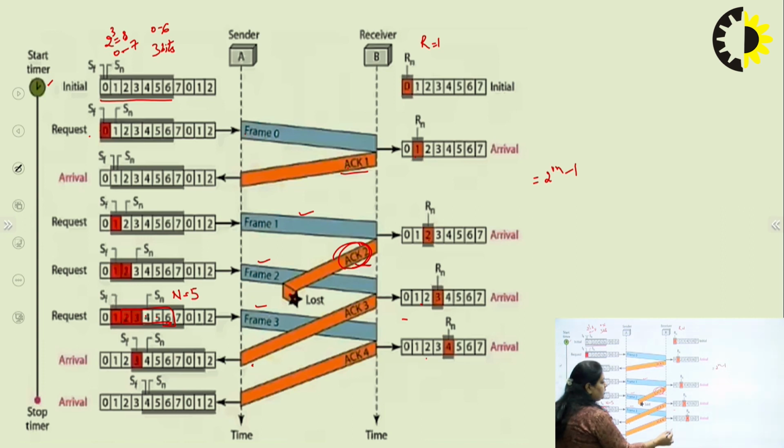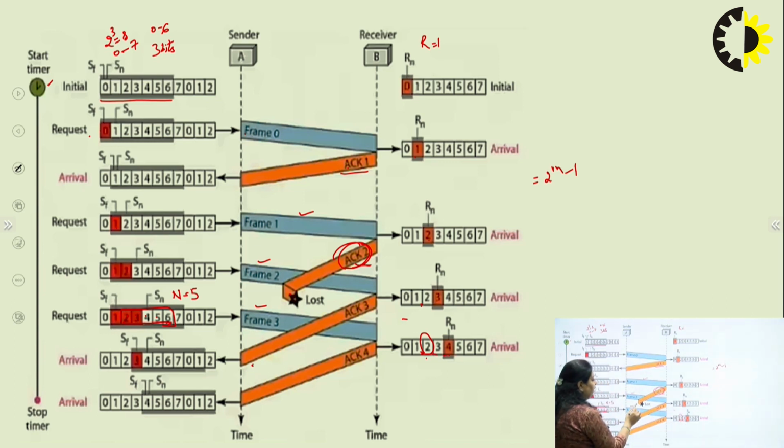Because receiver's window size is only 1, it hasn't accepted that frame 2. So what will it do? It will retransmit all the frames again. Here the situation is that receiver has received the frame 2, so it is moving to the next frames.